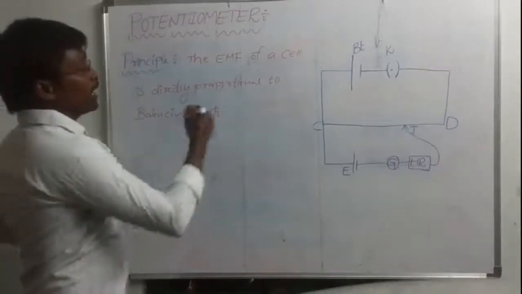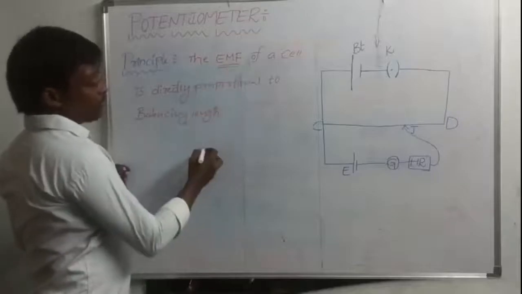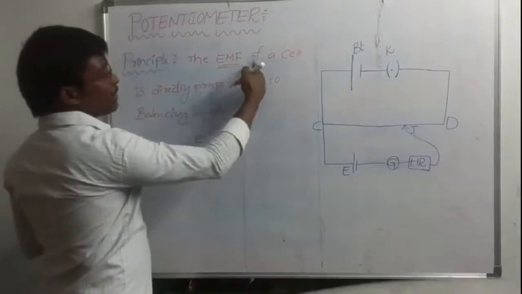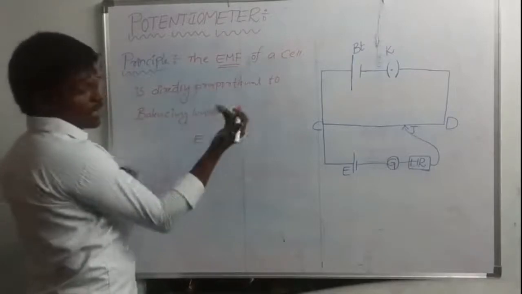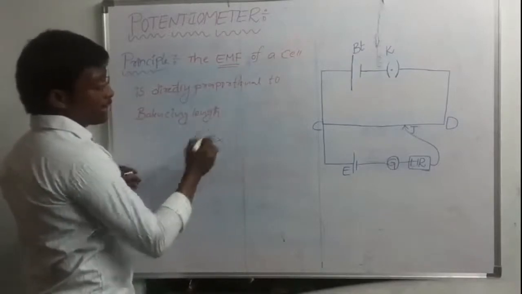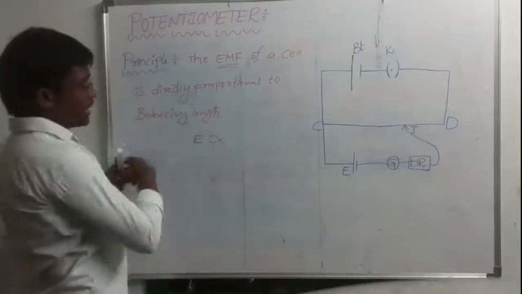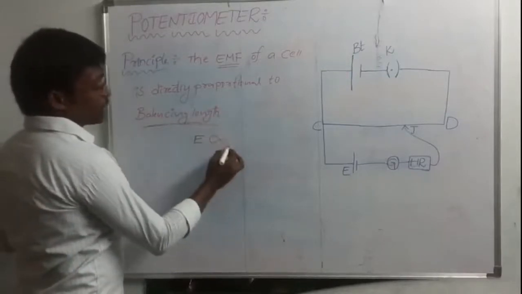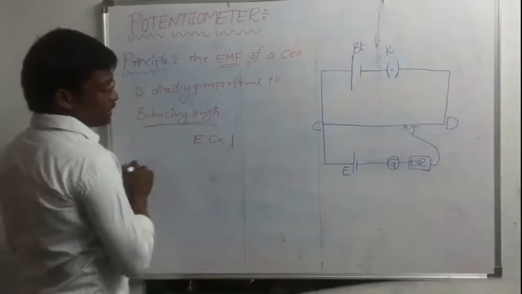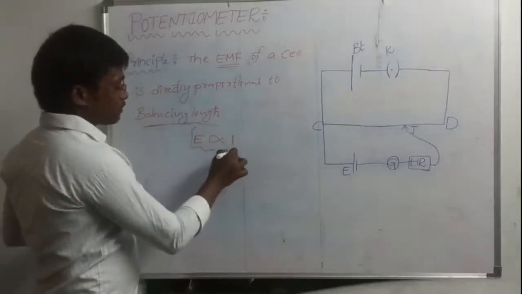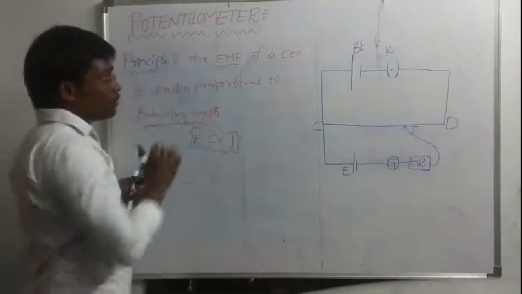We know already, EMF means which term should we indicate? E. The EMF of a cell is directly proportional, and we know the directly proportional symbol. This is the directly proportional symbol. It is directly proportional to balancing length. Balancing length we can denote as L, small l. So this is the principle of the potentiometer.